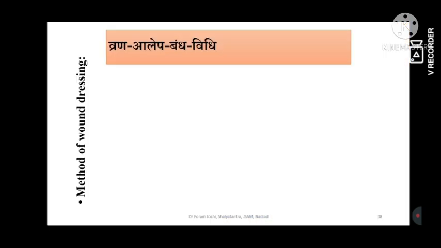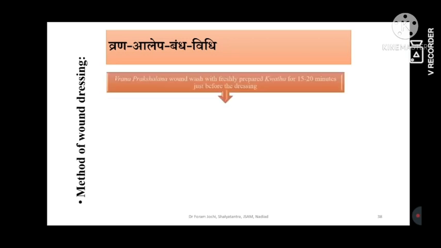Then Vranalepa Bandhavidhi. Why am I describing this? Because before this slide, we have discussed all the principles of chapters 17, 18, 19, 20 and 21, and 22 and 23 also. This is particularly for the 18th chapter, because these principles had not come into our discussion up to this limit. That's why, what should be done in the method of dressing: freshly prepared kwatha should be used. Keep in mind, do not use previously prepared kwatha.